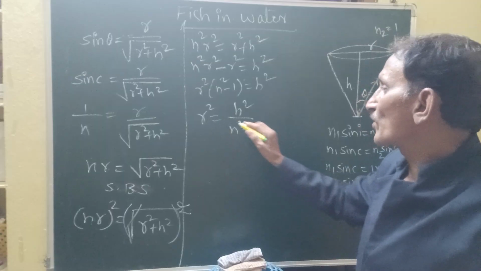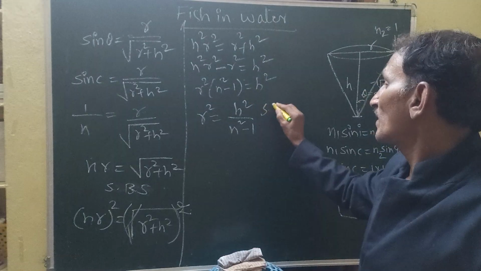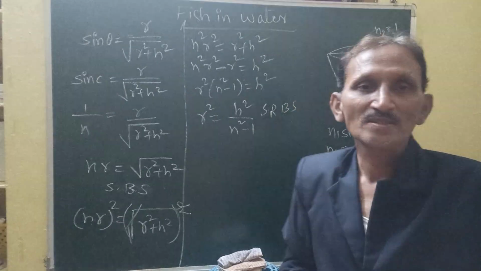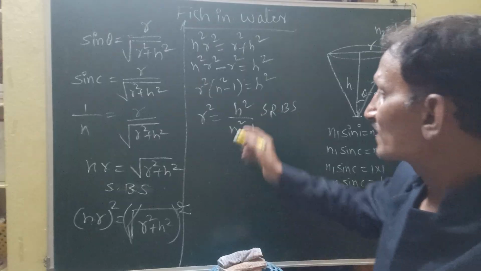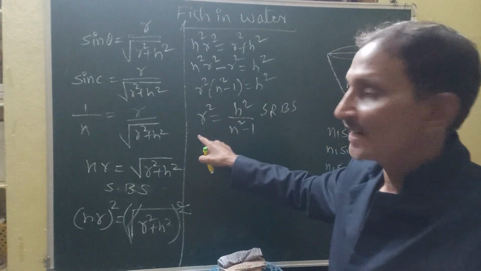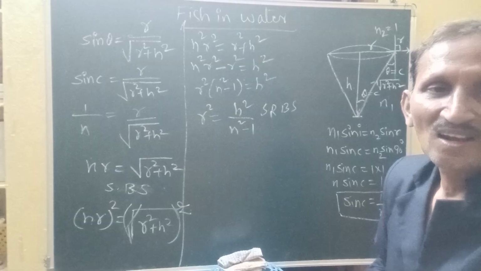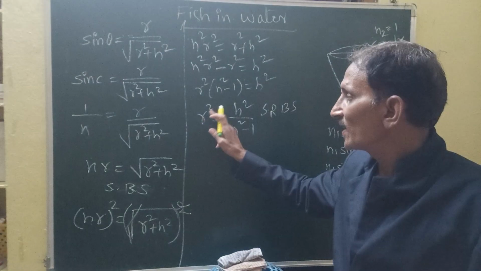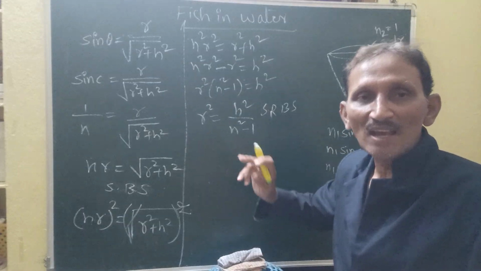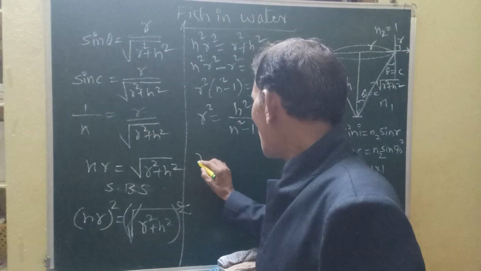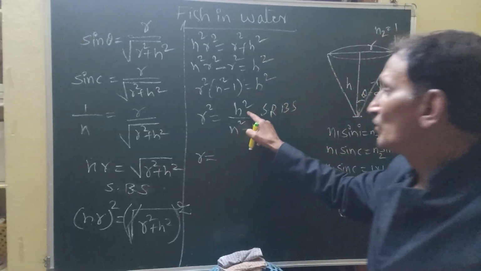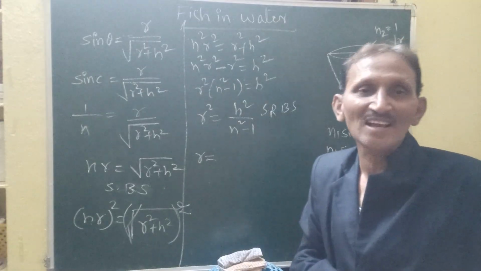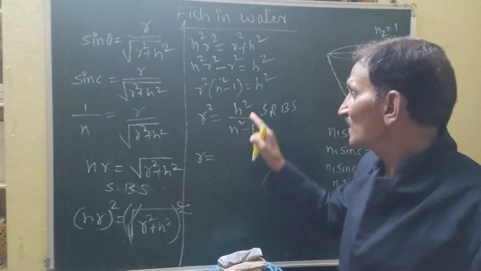Now take the square root on both sides, SRBS. When you take the square root on this side, the square and square root get cancelled, and then we have r. In the numerator also, the square and the square root get cancelled.